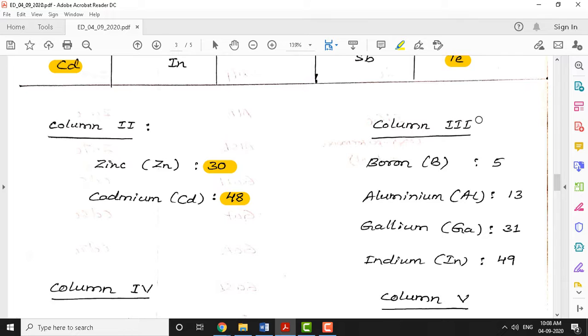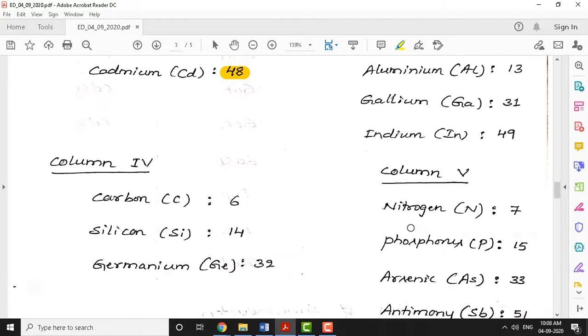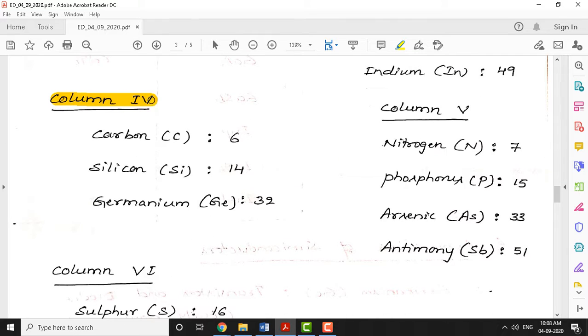Similarly, column 3 elements are boron, atomic number 5; aluminum, Al, 13; gallium, Ga, 31; and indium, In, which is 49. Column 4, the elemental semiconductors: carbon, C, atomic number 6; silicon, Si, atomic number 14; germanium, Ge, atomic number 32.